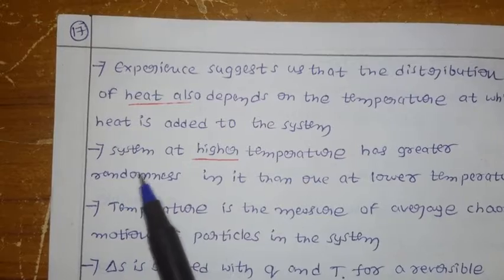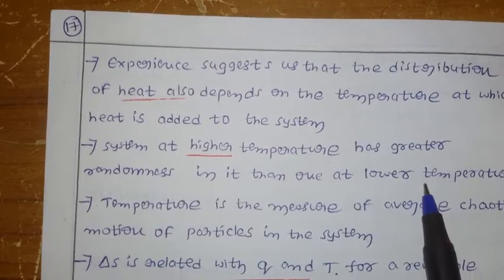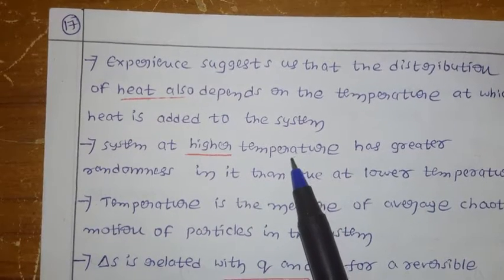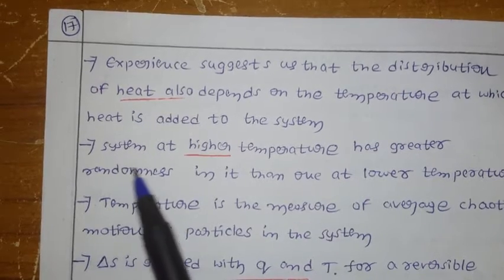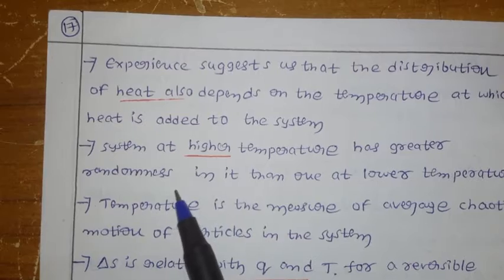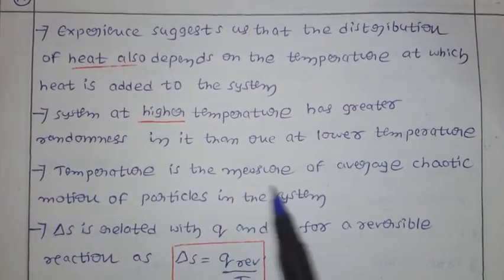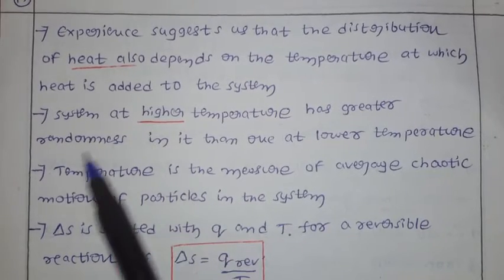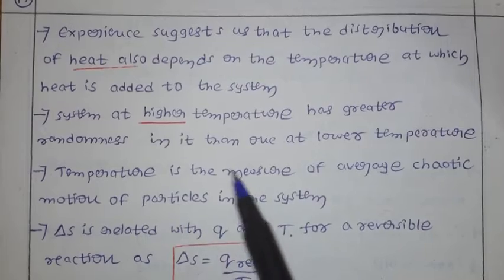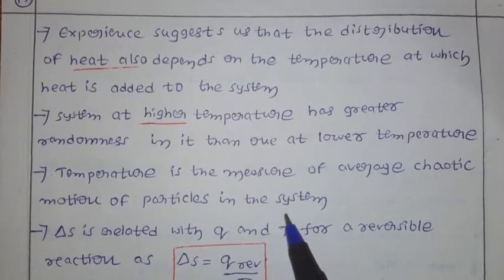Now, a system at higher temperature has greater randomness than one at lower temperature. You know very well, once the temperature increases, there is an increase in motion of particles, so randomness increases. Next, temperature is the measure of the average random motion of particles in the system. If the temperature is more, the randomness will be more.